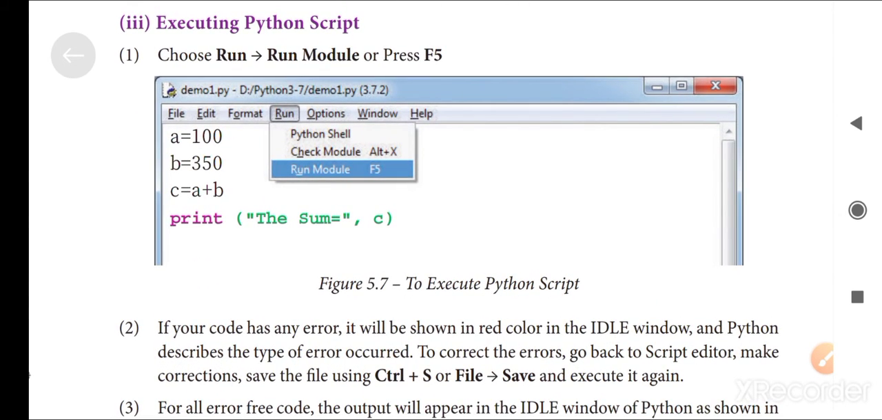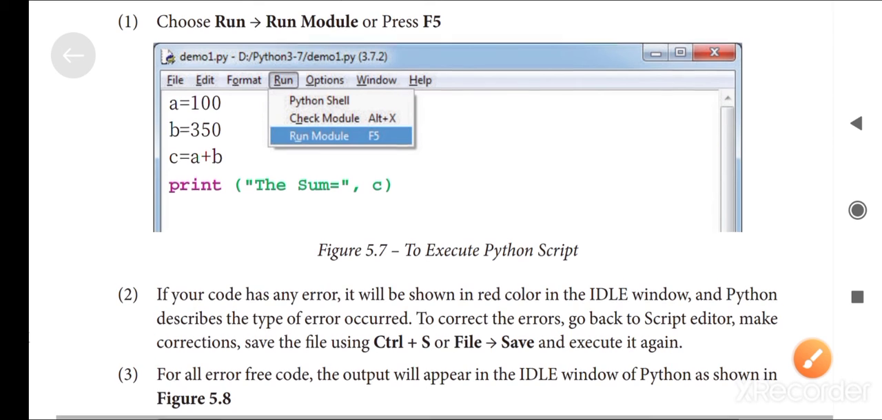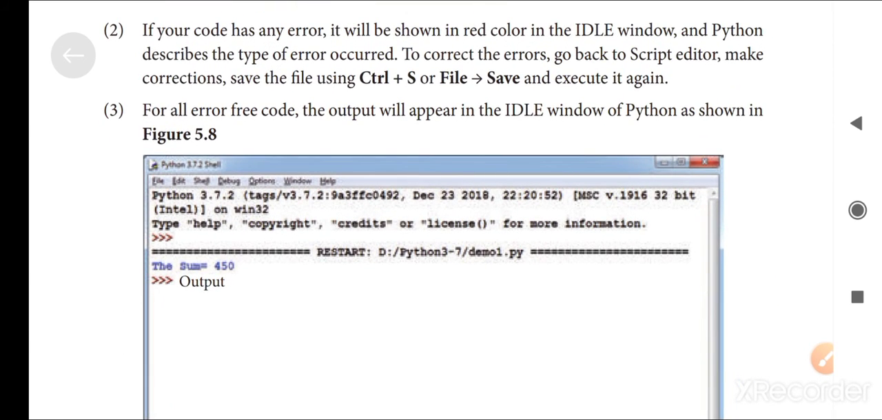Okay, after we type the program, what can we do? Press the Run menu from the menu bar. After that, we can choose Run Module or press F5. This is the short form to run the Python file. First, two ways we have. One is choose Run, after that Run Module, or press F5 on our keyboard. This method executes the Python file to get the output.